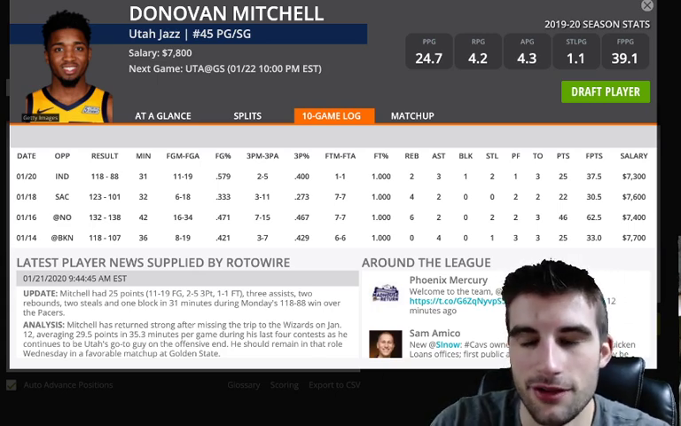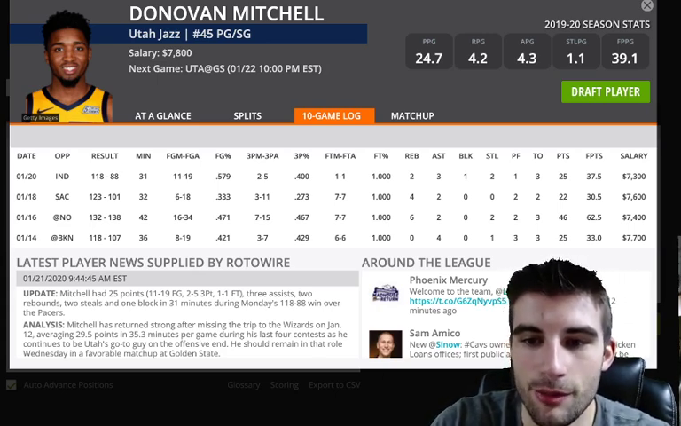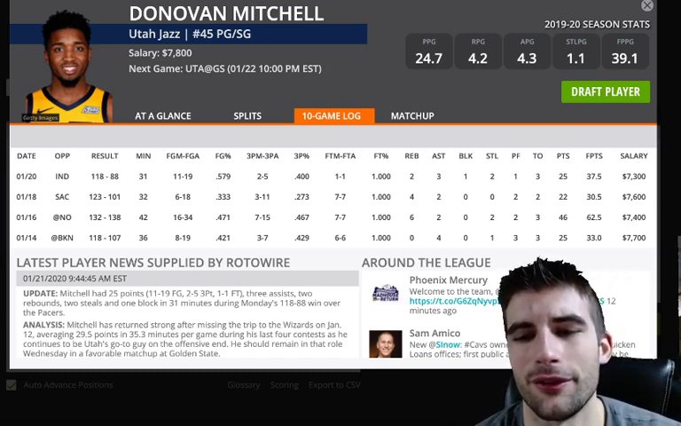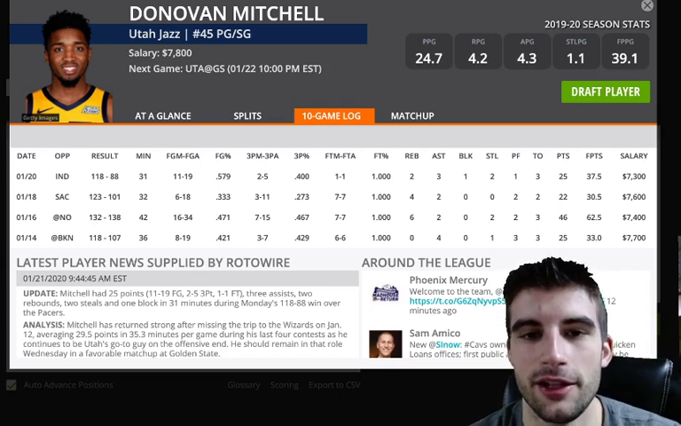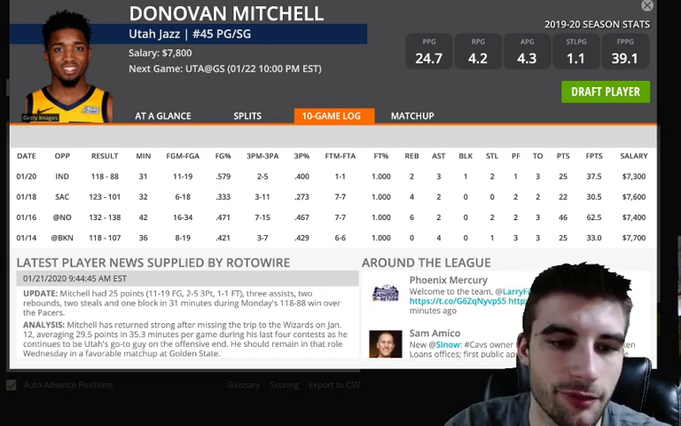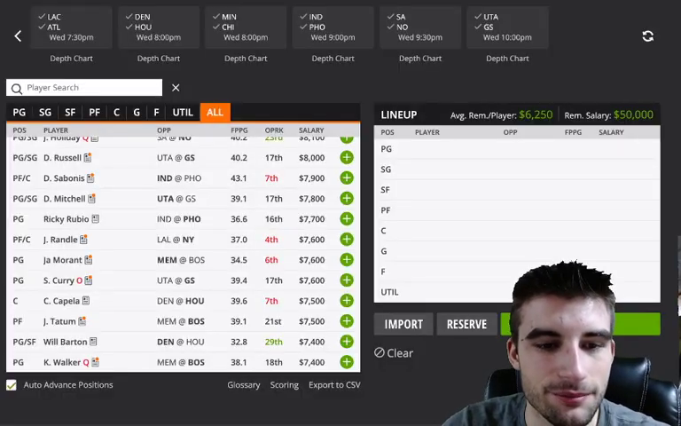I mean, it's a good spot versus Golden State. Wouldn't hate the idea of using Donovan Mitchell. We saw his upside versus New Orleans. It was overtime, but he still had over 50 points at the end of regulation. So Mitchell, he's fine at 7,800. I think he's a pretty solid play. Just a little expensive, but I do think he's fine in GPPs.